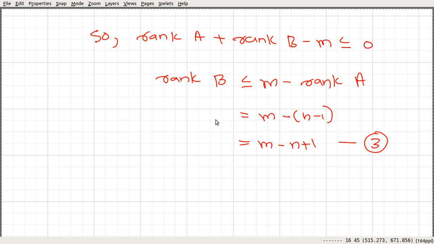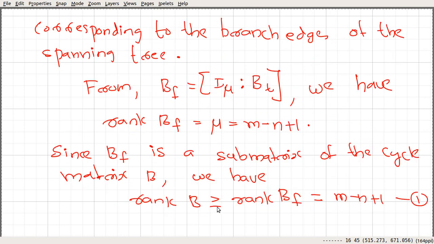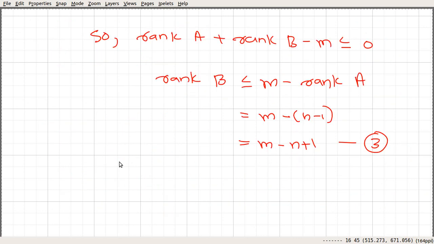So this says rank of B is less than or equal to m minus n plus 1, and we already proved rank of B is greater than or equal to m minus n plus 1. So combining 1 and 3, we get the required result. Here we proved rank is greater than or equal to, and here we proved rank is less than or equal to.